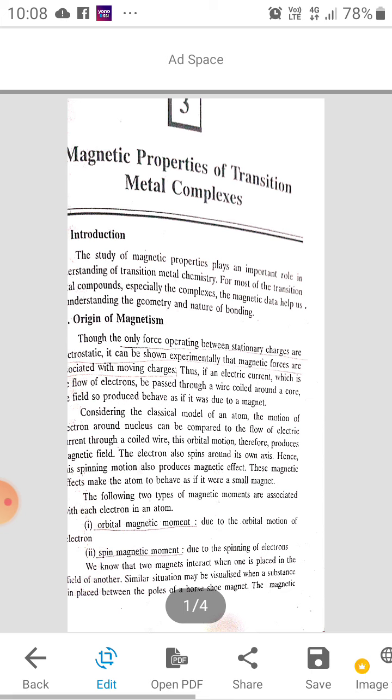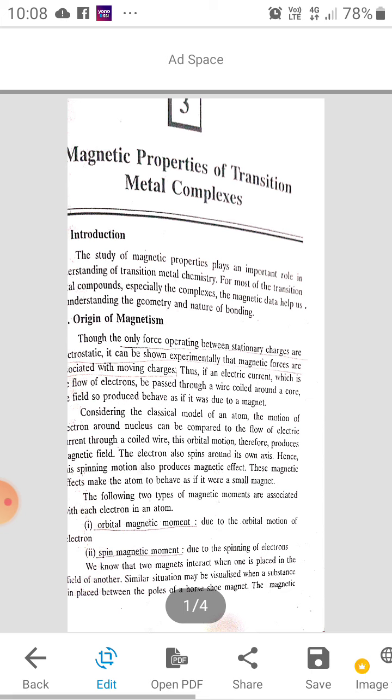Considering the classical model of an atom, the motion of an electron around the nucleus can be compared to the flow of electric current. The following two types of magnetic moments are associated with each electron in an atom.